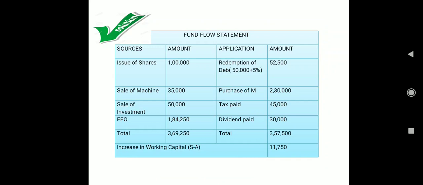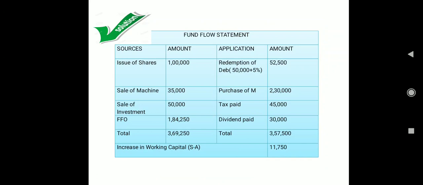And for you it is best, if you are making notes, to mark each and every item with a pencil, whether it is a source, whether it is an application, whether it is a non-cash, non-fund expense or loss or income or gain, or whether it is a current asset. It will make your work easy, and you can also cross-verify whether you have left out some item.